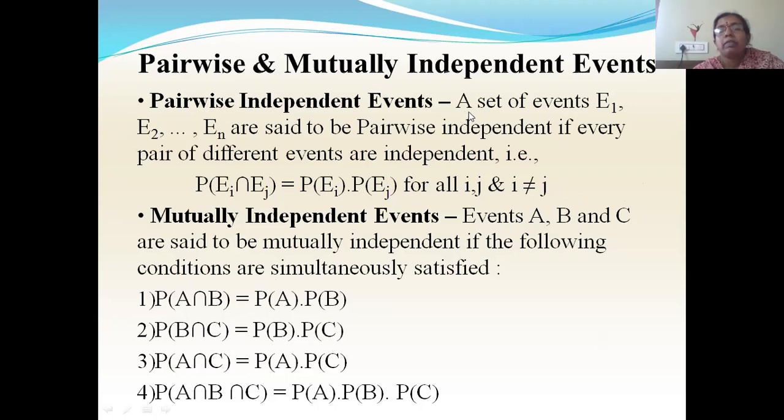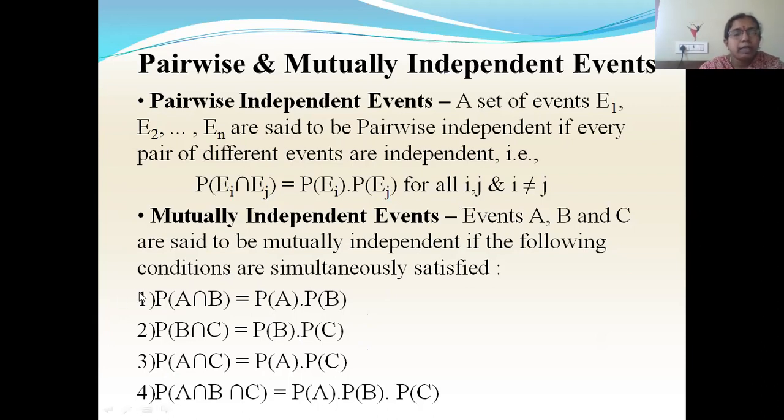Here the definition is given for n events. A set of events E1, E2 up to En are said to be pairwise independent if every pair of different events is independent. That is, P of Ei intersection Ej is equal to P of Ei into P of Ej for all i and j values, where i is not equal to j. Then mutually independent events. Events A, B and C are said to be mutually independent if the following conditions are simultaneously satisfied. All these conditions should be satisfied, only then we call them mutually independent events.